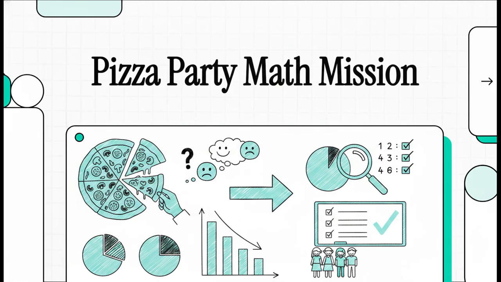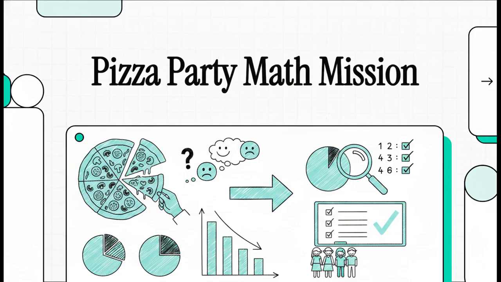All right, let's jump right into this explainer. Think back to when you were a kid and it was time for a class party. Usually, planning meant a totally chaotic chorus of wild guesses, popular votes, and ultimately, someone crying because the pepperoni ran out. But what if we took that chaos and transformed it into a precise, data-driven math mission?